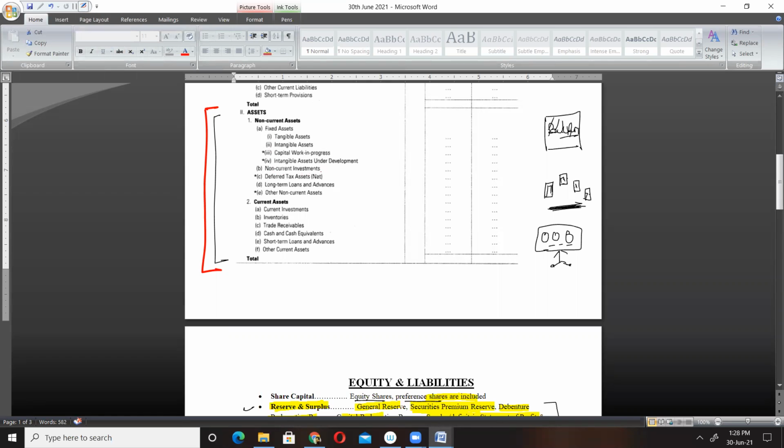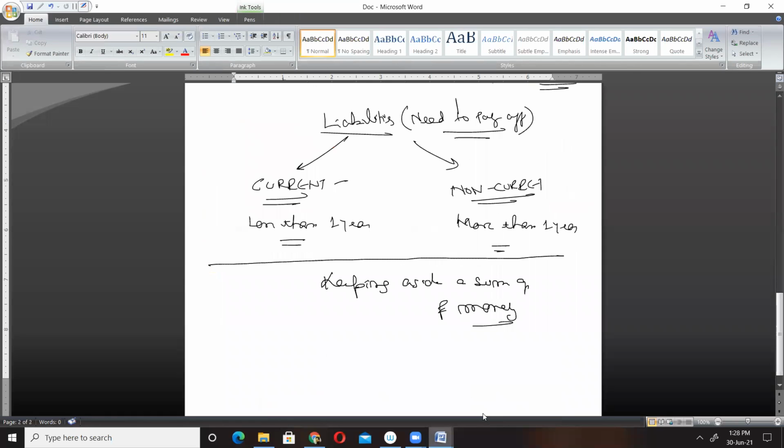Okay. Next, we have non-current investment. Before this, you have to understand what investment means. Now see, what does investment mean? Why do we do investment? There may be different reasons for which we might do investment.